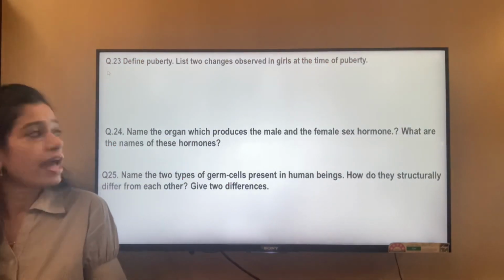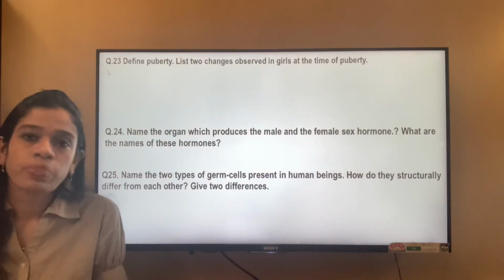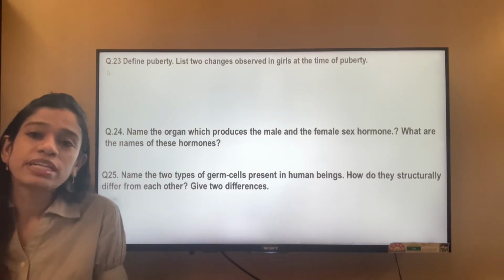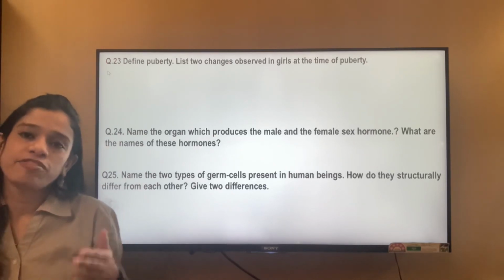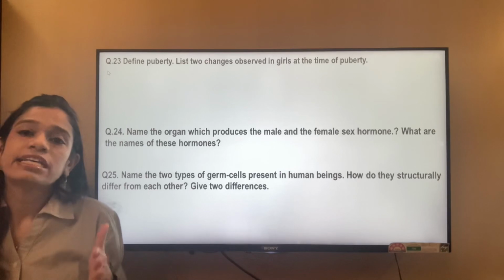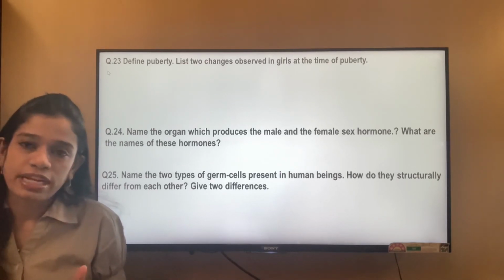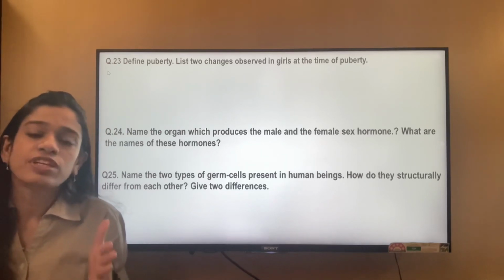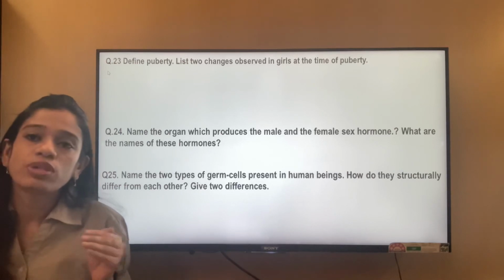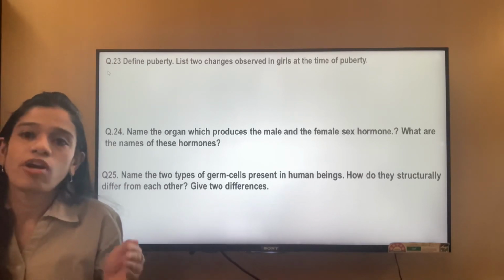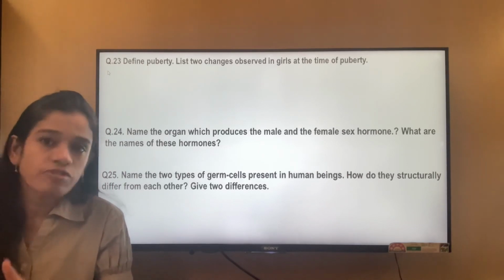Define puberty and list two changes observed in girls at the time of puberty. So what is puberty? Puberty is defined as the age at which the male and the female, the girl and the boy, start producing the sex hormones, and also they begin to get changes within their body due to the production of the sex hormones, and they are sexually mature enough to undergo the process of reproduction.